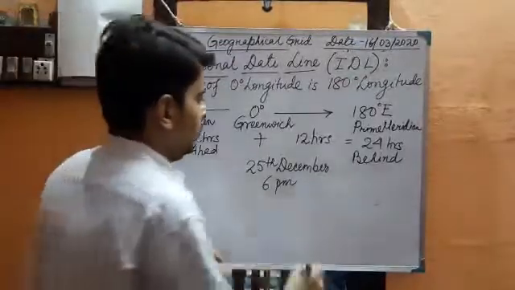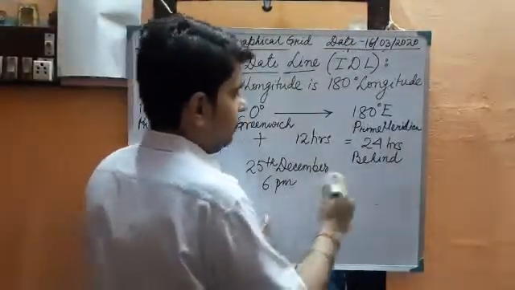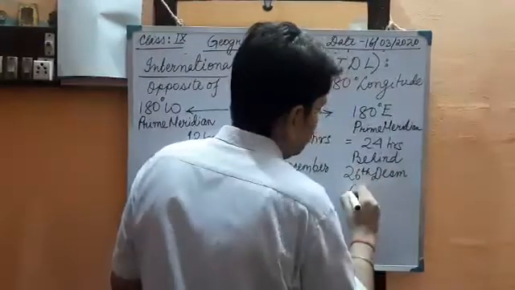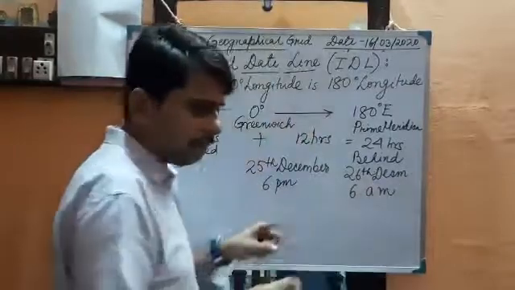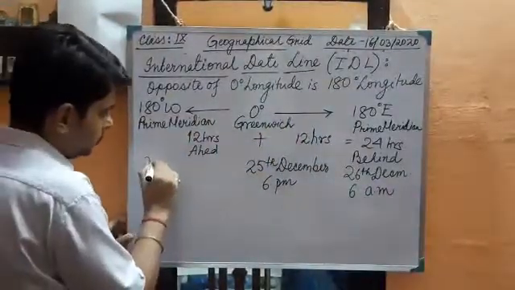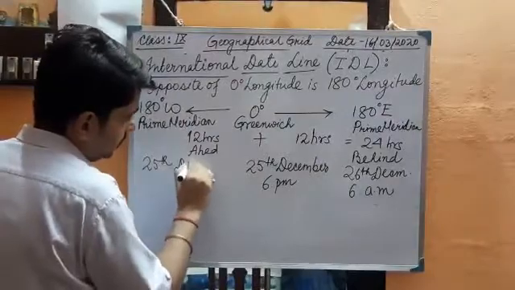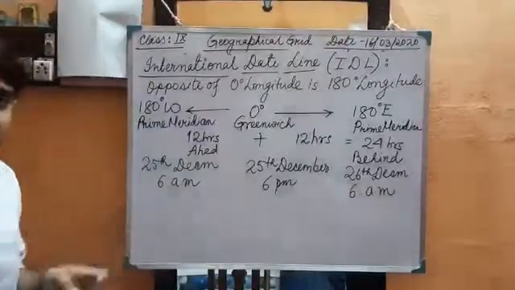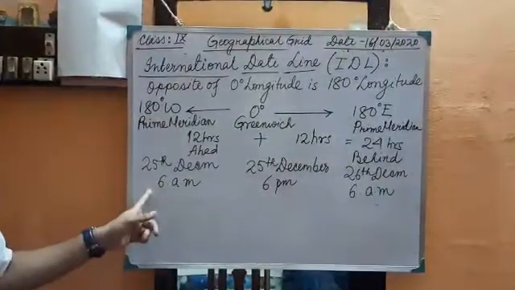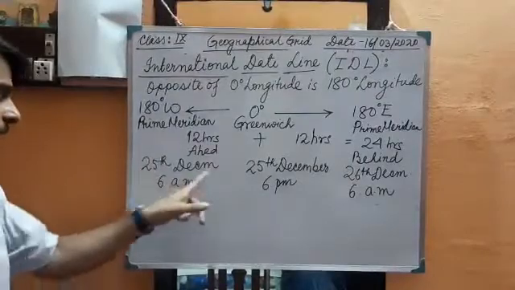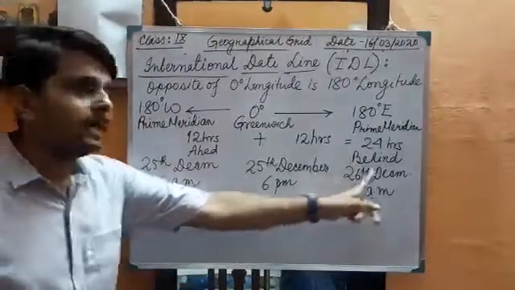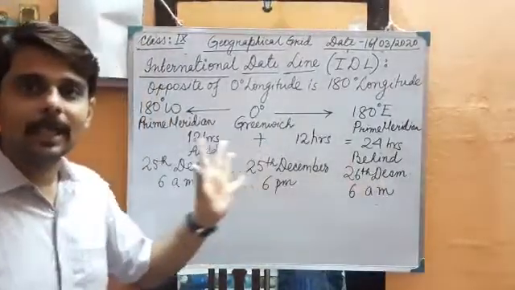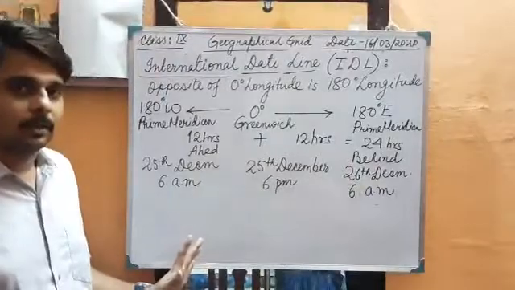Can you guess? 25th December, that is 6 p.m. 26th December, 6 a.m. Obviously, after 12 hours, what will be here? 25th December, 6 a.m. Now see the confusion. One line already has a date and time, that is 25th December, 6 a.m. Again it has a time, that is 26th December, 6 a.m. So isn't it a confusion? Don't you feel some confusion? Yeah.